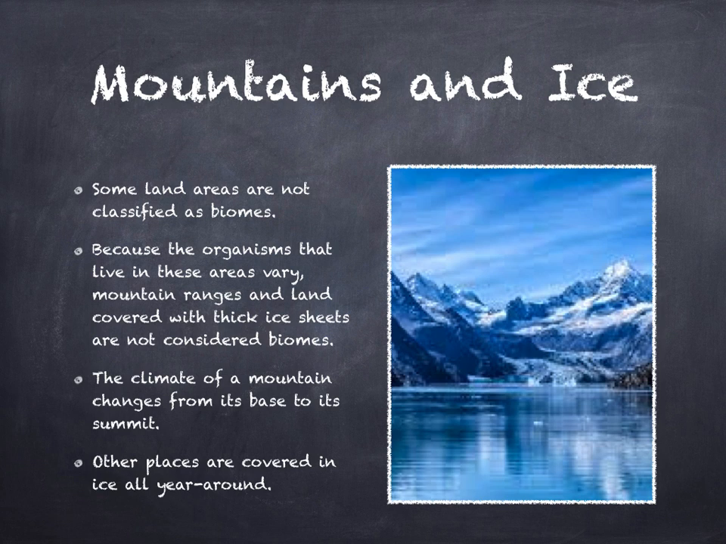The climate of a mountain changes from its base to its summit. If you were to hike all the way up a tall mountain, you would pass through a series of biomes. At the base, you might find grasslands. As you climbed, you might pass through a deciduous forest and then a boreal forest. As you neared the top, your surroundings would resemble the cold, dry tundra.